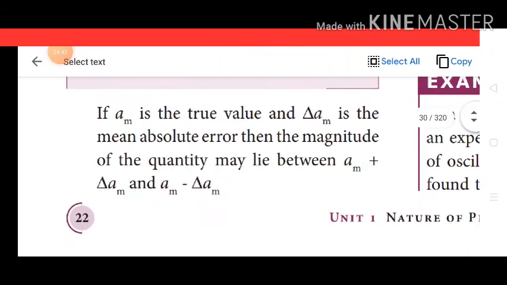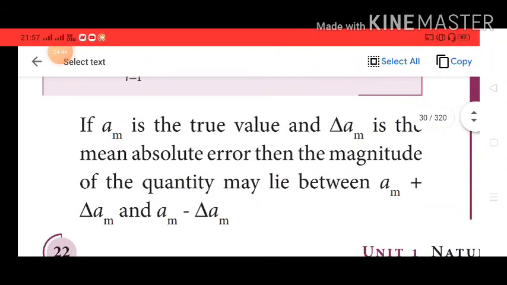If am is the true value and delta am is the mean absolute error, then the magnitude of the quantity may lie between am plus delta am and am minus delta am.